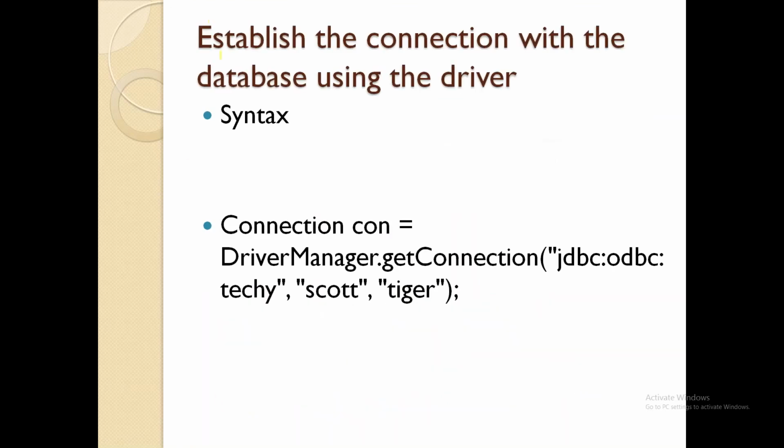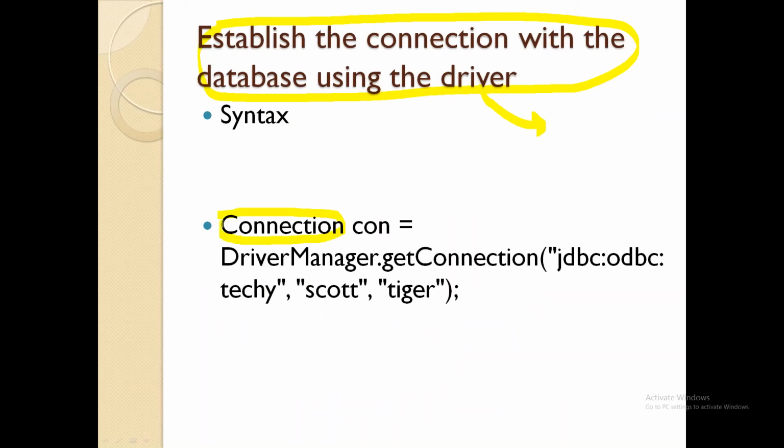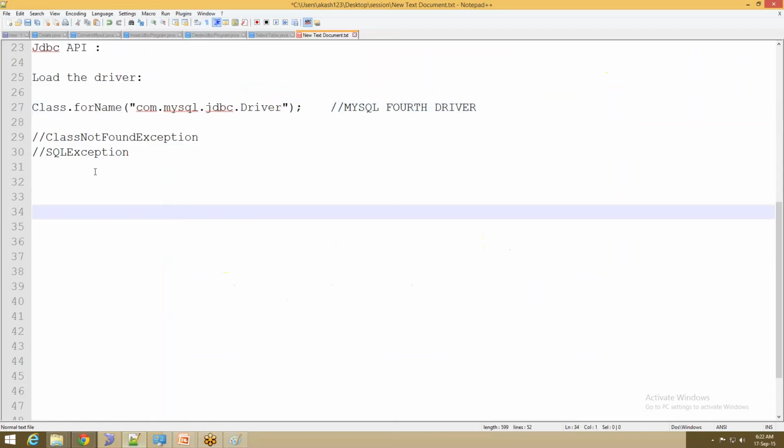Next step, establish the connection with the database using the driver. The driver we have registered by using Class.forName. After that, we need to establish the connection. And I hope you remember, Connection is nothing but one interface. I cannot create an object for Connection directly. I need to use one method. So for Connection, I need to write con equal to DriverManager.getConnection. The class name is DriverManager, and DriverManager has one method, that is getConnection. So I can write that here for simplicity.